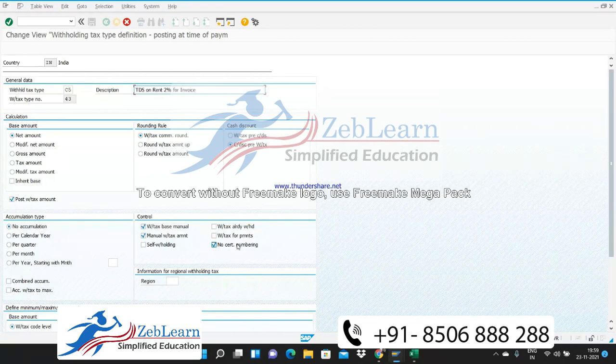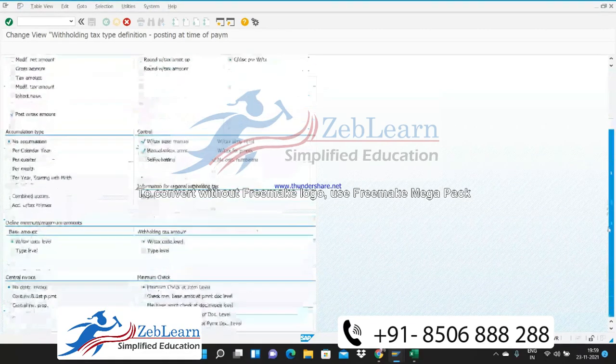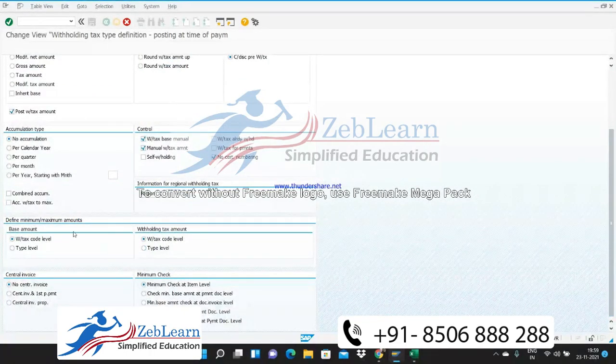Okay, and no certification number we have selected here also. And then minimum maximum amount which we are going to create. This is the central invoice, no central invoice or first time payment, central invoice, proprietorship.